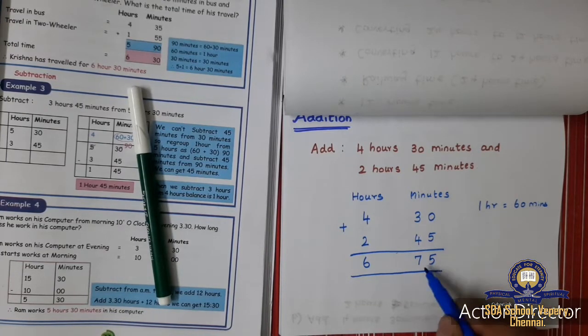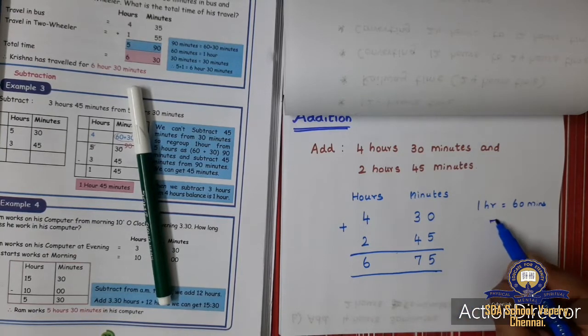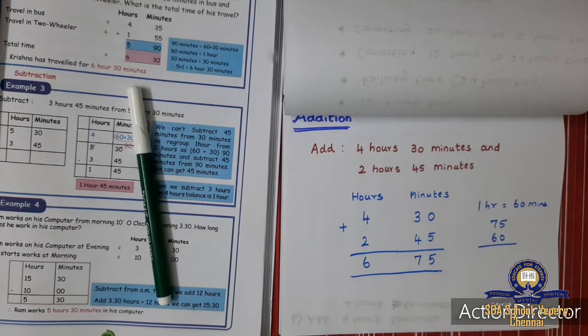Okay, so what I am going to do is subtract 60 from 75. 75 minus 60. Why 60? Because 1 hour is 60 minutes. So I am going to subtract 60 from 75. This 5 will come as such. 7 minus 6 is what? 7 minus 6 is 1. Yes, I am getting 15.